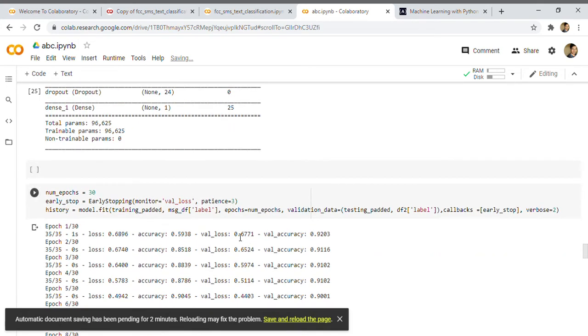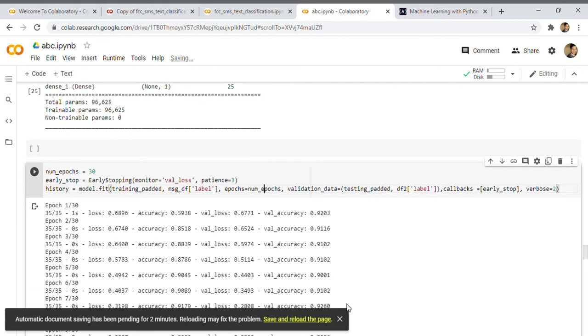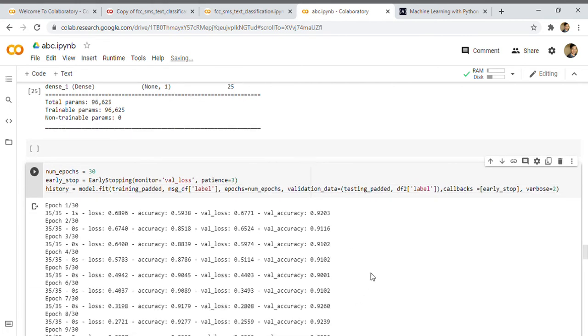And then here, I have to pass the training padded data and epochs. The number of epochs is how many times I want the model to be trained, like how many times my model will go from input to output. So this is what the number of epochs is. And validation data is the testing data. I have used the testing data as validation. So if it is working well on the testing data, then I will directly go with it.